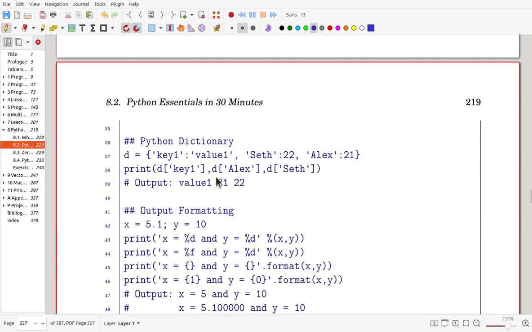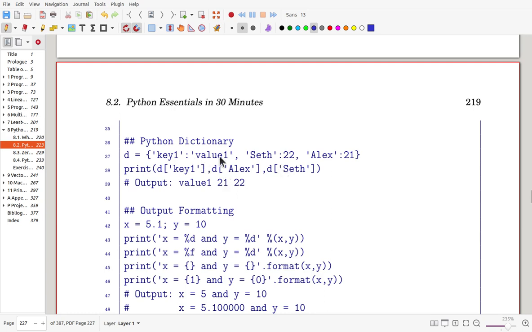You can access this dictionary by using keys, so D with key 1. You don't have to worry about the positions. If you know the name, you can put it here and get the assigned value.